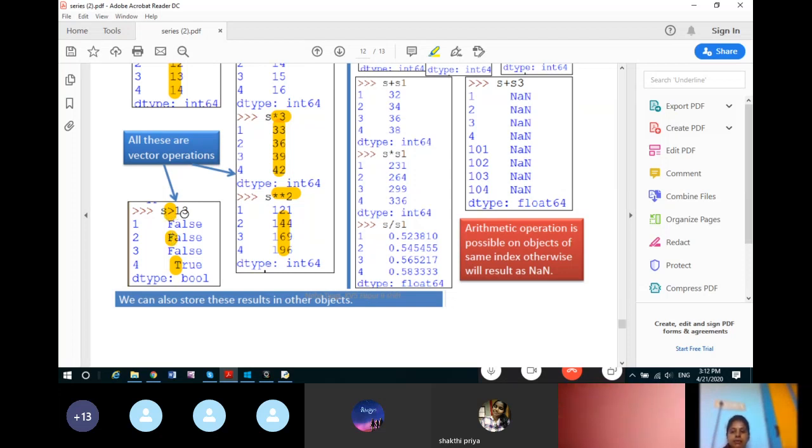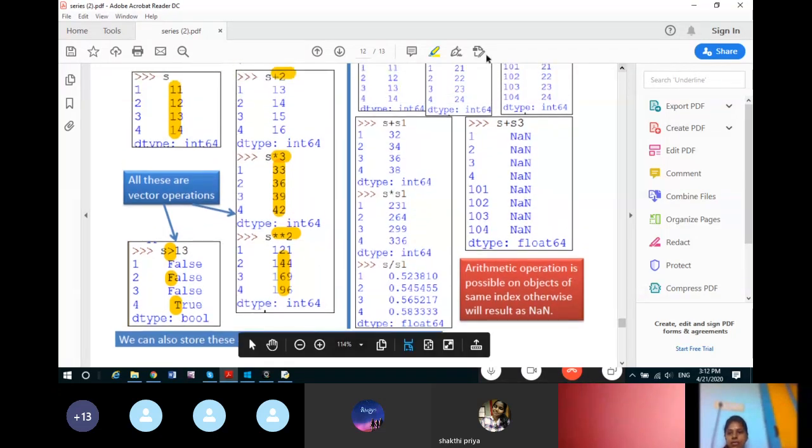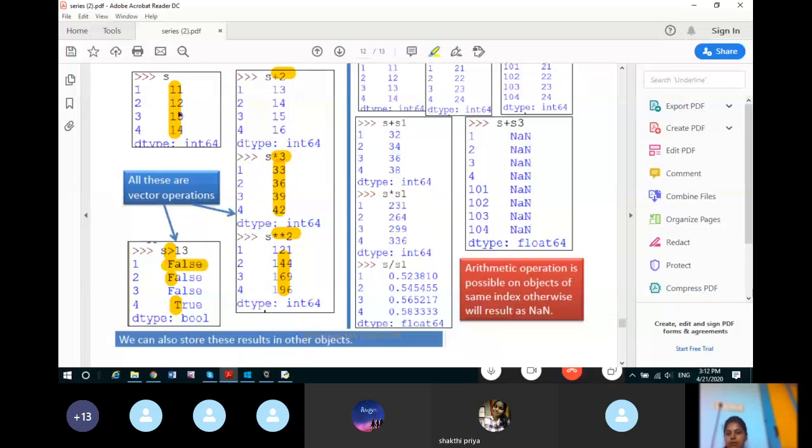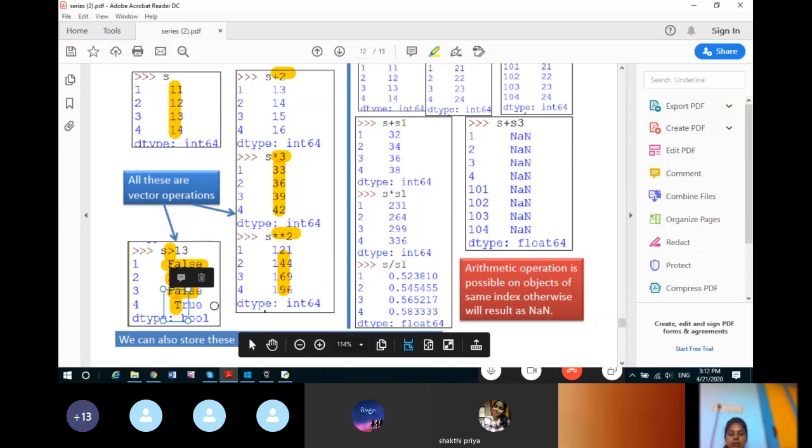So S greater than 13. Can you see the series? The first value of S is 11. Is it greater than 13? No. So the output is False. Now the next value of S is 12. Is it greater than 13? No. So the output is False. The next value of the series is 13. 13 is not greater than 13, so again it is False. Now 14 is greater than 13, so the last element is True.